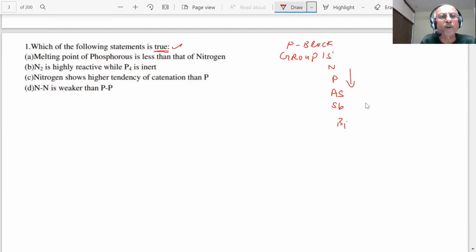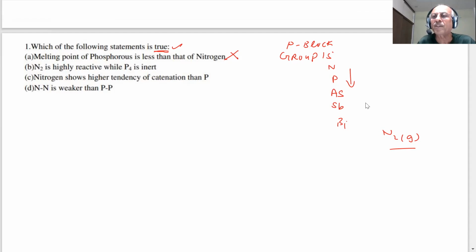Now it says the melting point of phosphorus is less than nitrogen. That is absolutely wrong. Nitrogen has the smallest size, and you know nitrogen exists as N2 gas, which is discrete. So the melting point of phosphorus will always be more than that of nitrogen. You already know phosphorus exists in the form of P4. So this statement is false.